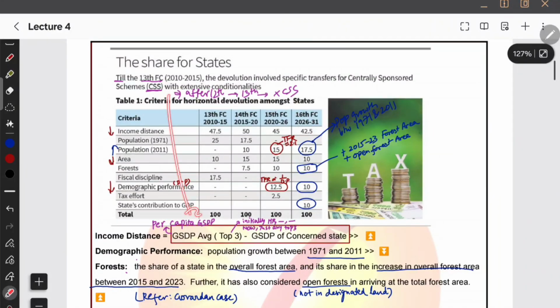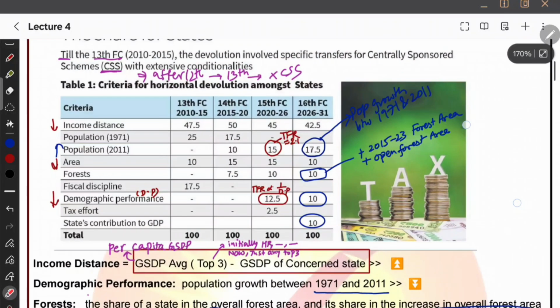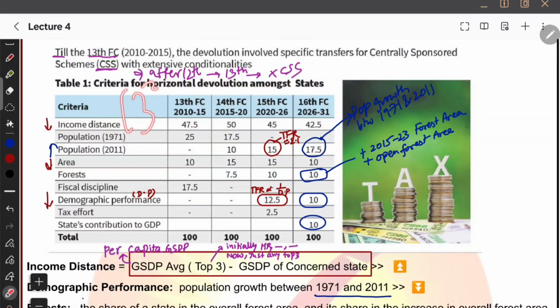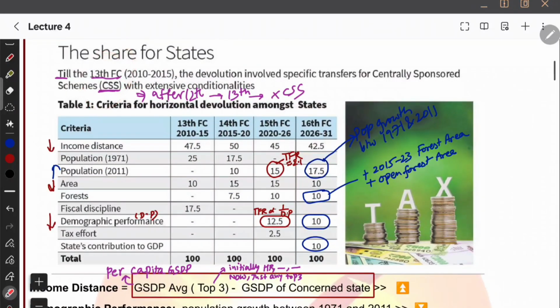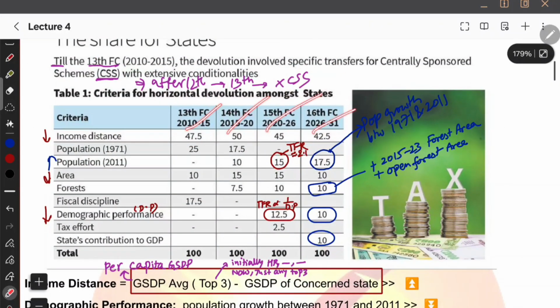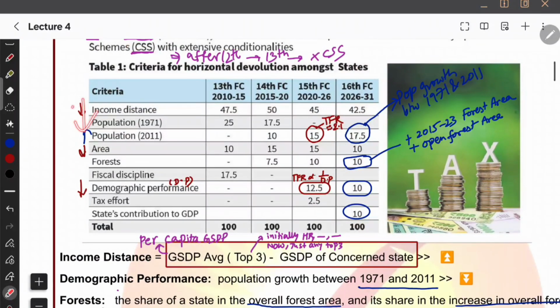Okay, now you need to see how this amount is distributed between the different states. For example, before the 13th Finance Commission, we used to have this parameter. The 12th Finance Commission, of course, had the central sponsored scheme parameter, but it was removed after the 13th Finance Commission, and from the 13th we have the 14th, 15th and 16th. So now you need to see what parameters have changed. For example, now see all the parameters.